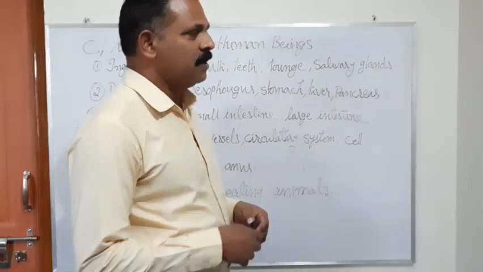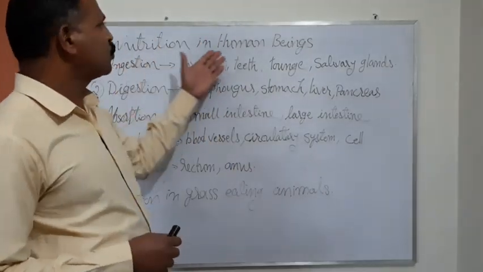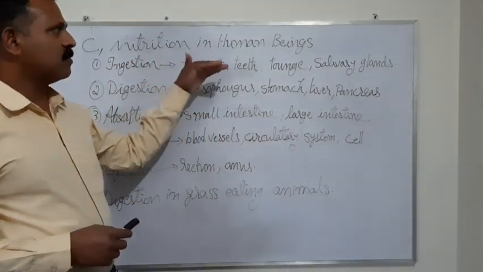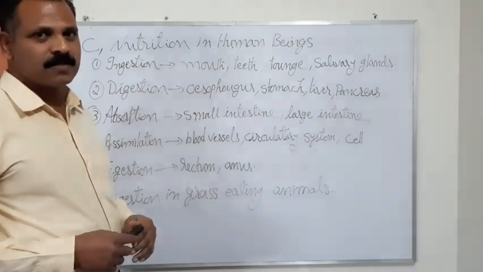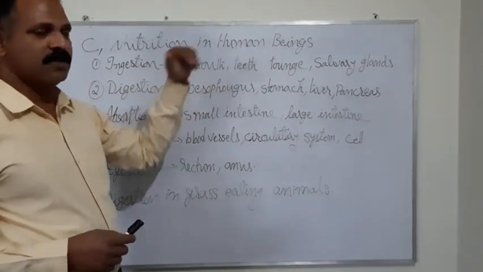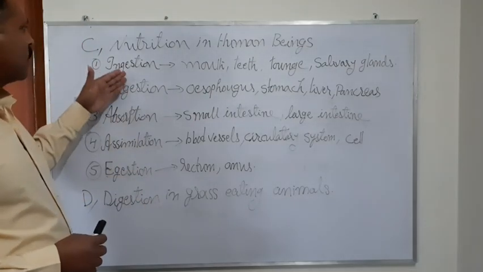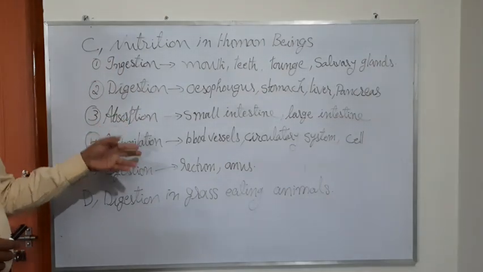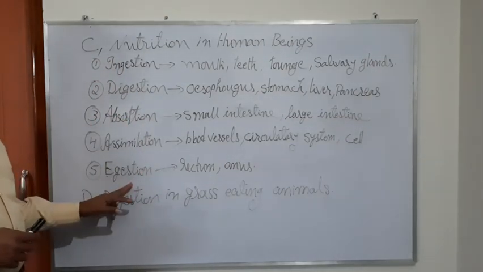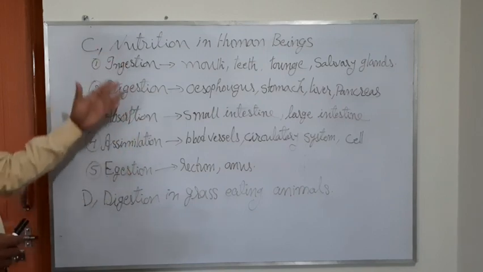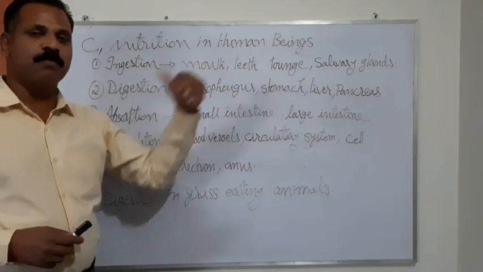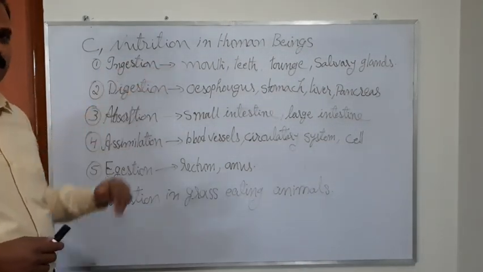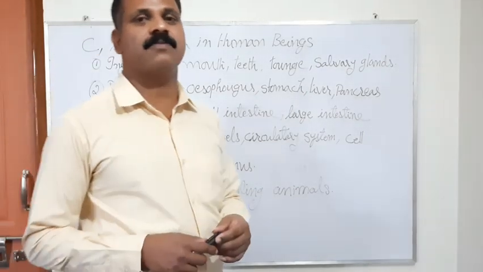Yes, students. Now let's check the third point, that is nutrition in human beings. This is a process of various stages: how a human being gets its nutrition. The various steps are ingestion, digestion, absorption, assimilation, and egestion, the stages through which the nutrition process is completed in a human being. Let's check one by one which organs are engaged in that and what their functions are.